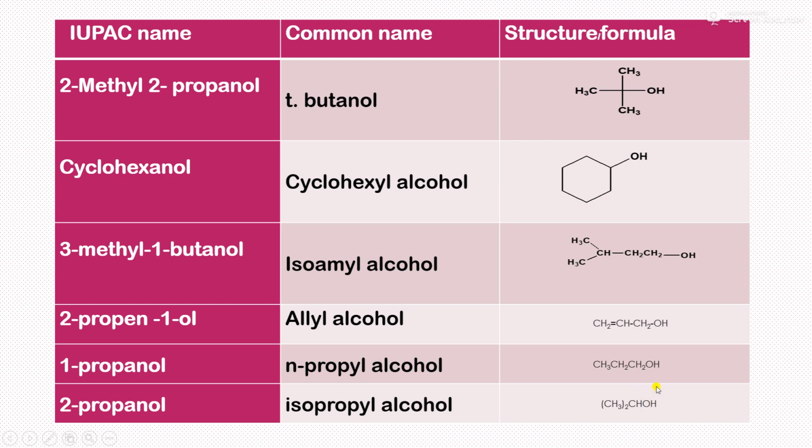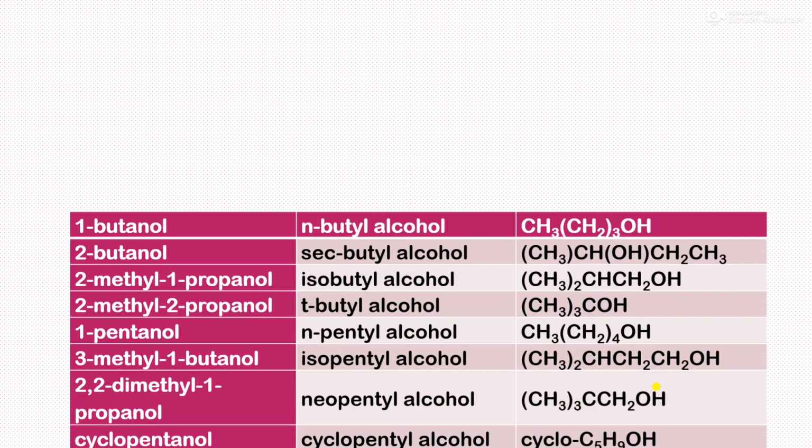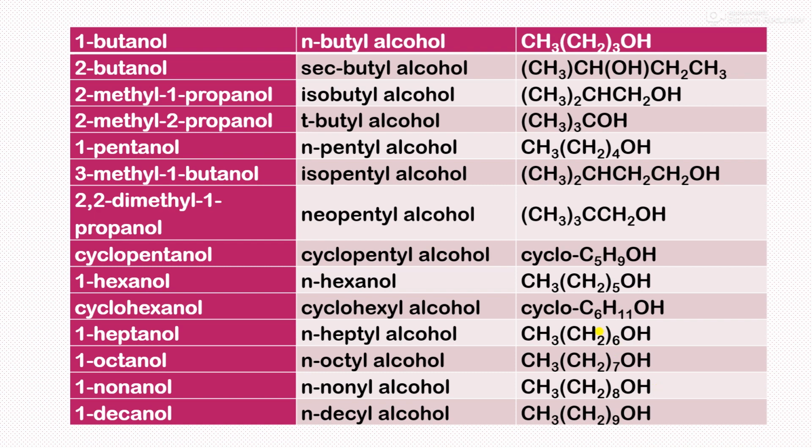In this way, we can give the name to any alcoholic compound by using different rules. So these are again more examples.